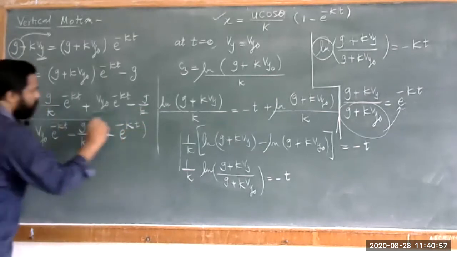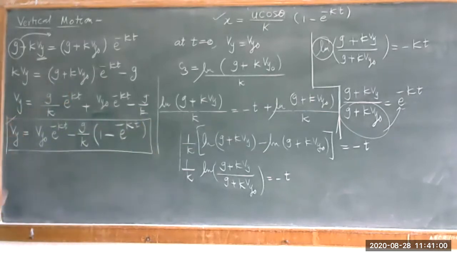Okay, so this is the velocity of the particle in the vertical direction.